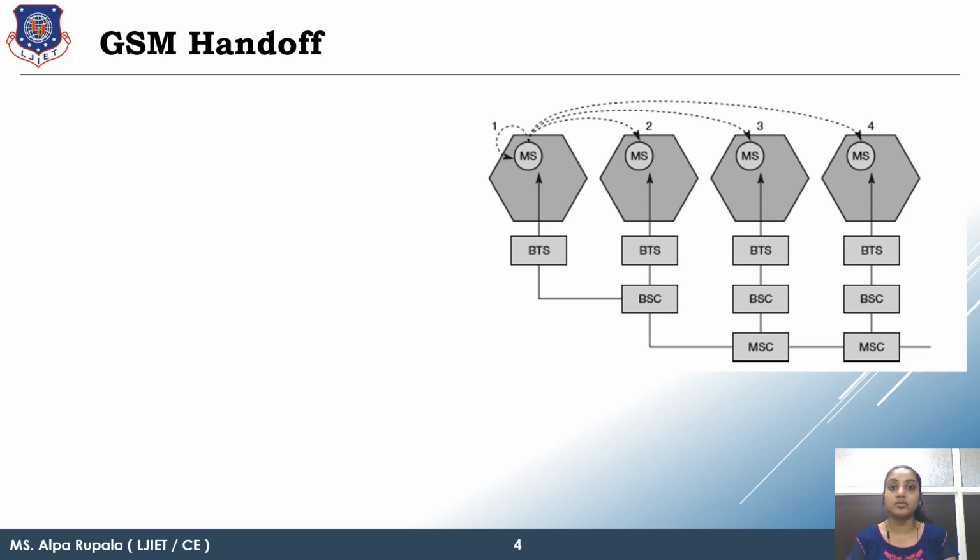This process is required whenever you are traveling from one cell to another cell. And secondly, when there is a very heavy load on your current channel, and if another channel is idle or has a lesser load, then the channel can change from the heavily loaded channel to the lightly loaded channel.